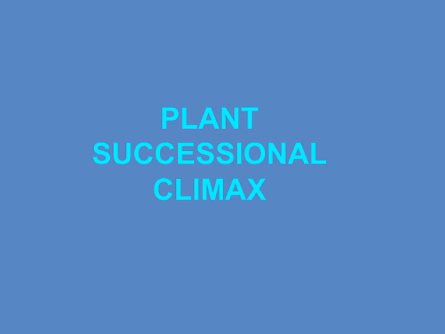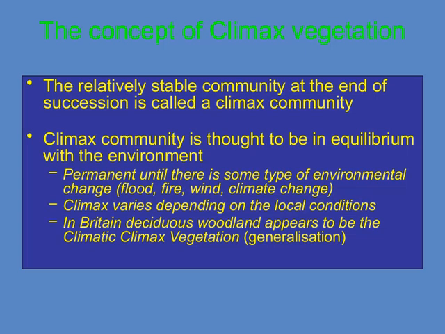Let's get started. So, the relatively stable community that forms at the end of a succession is known as a climax community. This is the stage where the ecosystem reaches a sort of equilibrium with its environment. It's thought to be stable and persistent, lasting until some kind of environmental change occurs, like a flood, fire, windstorm, or climate change. It's important to note that what constitutes a climax community can vary depending on local conditions.